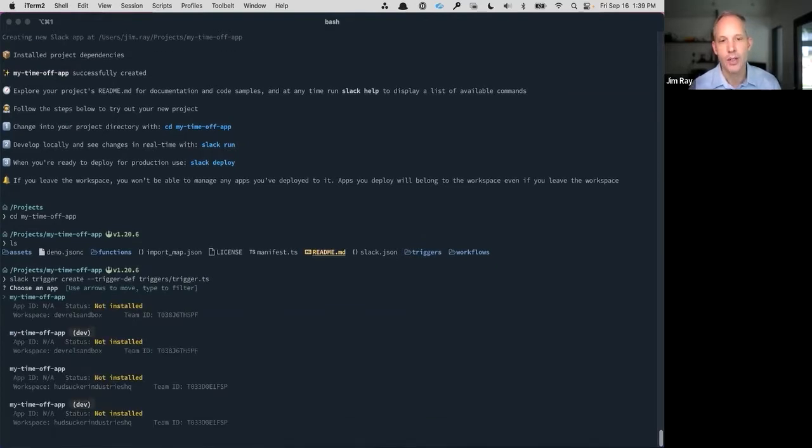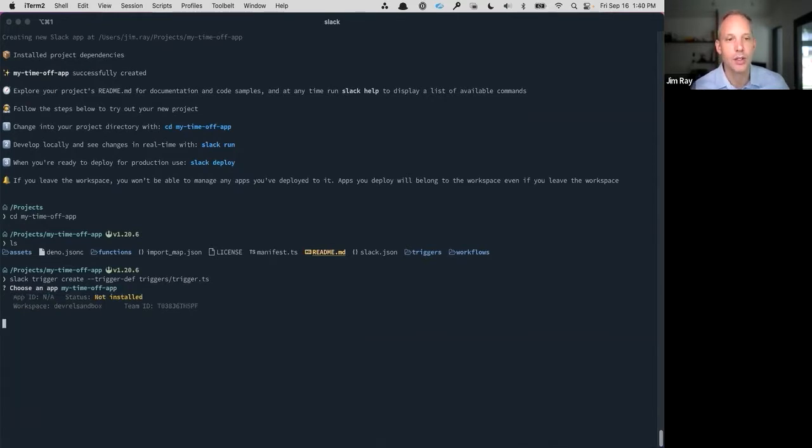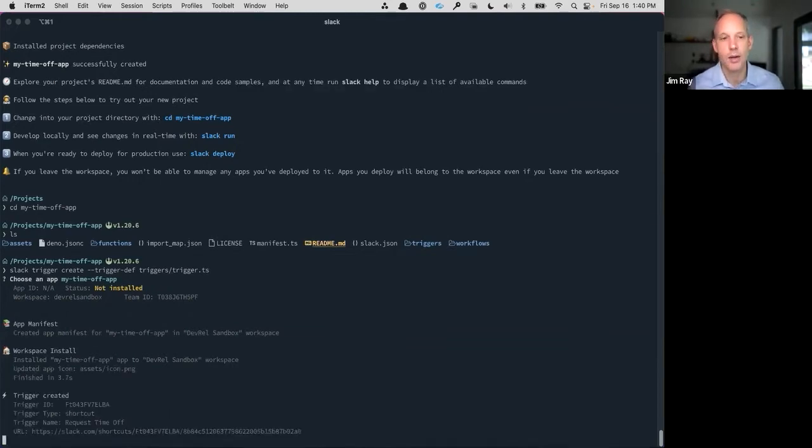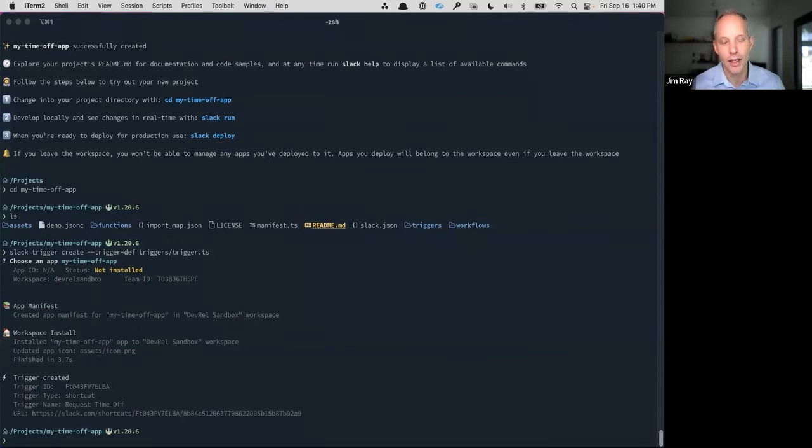And so now what it's doing is it's actually creating a trigger for the application, and it's asking me which workspace that I want to use. So I've got a sandbox one here, so I'll just put it in there. And so now it's going to create a user-initiated trigger. And what it's going to do is it's going to give me a URL here, and then I can use that URL and actually have the trigger appear in line in Slack.